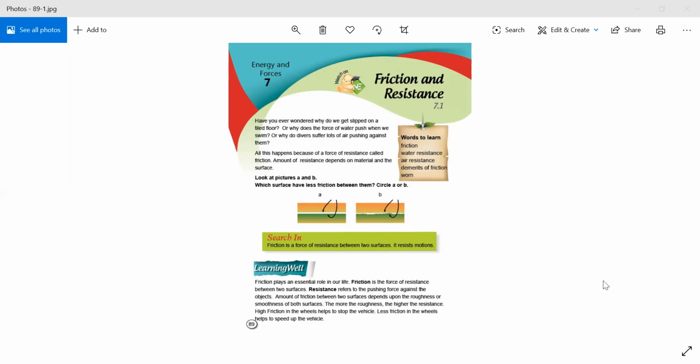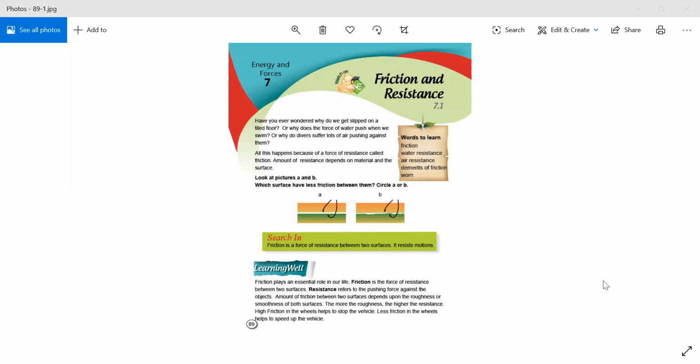So what is friction and what is resistance? Friction is the force. Force means to push or pull something. So friction is the push or pull of a resistance between two surfaces. When two surfaces have the force of resistance, it is called friction. And what is resistance? Resistance means the pushing force against the object, against any material.